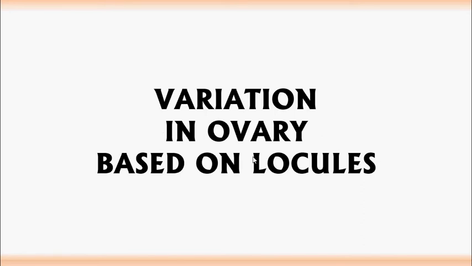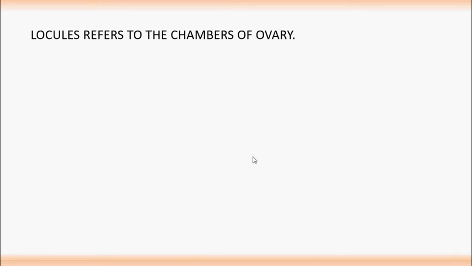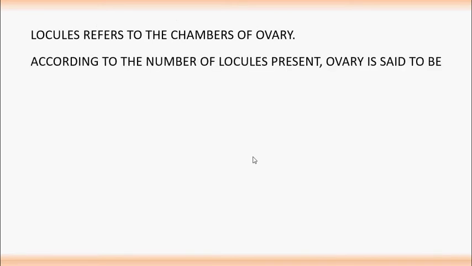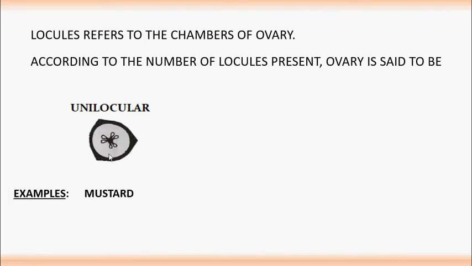Variation in ovary based on locules, that is, chambers present in the ovarian cavity. Locules refers to the chambers of the ovary. According to the number of locules present, the ovary is said to be unilocular, that means it consists of only one chamber. Example, mustard.